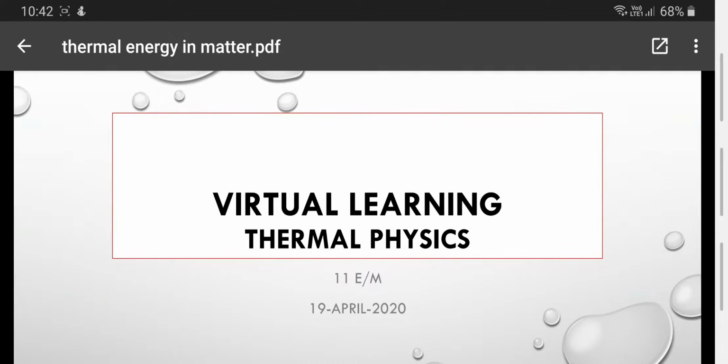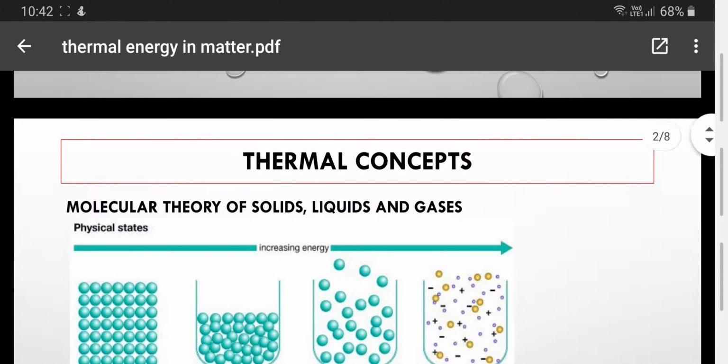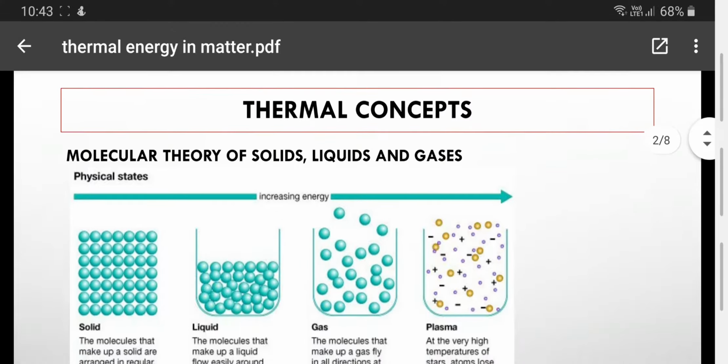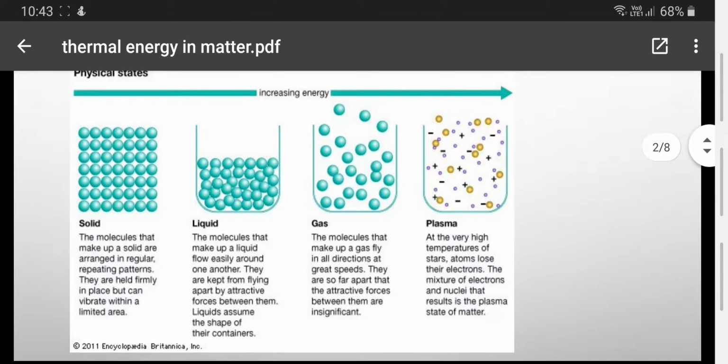Today's session, we'll speak about thermal physics, and you have to understand that thermal here means the energy of heat. We said that every theory that speaks about any type of matter is related to thermal energy. We can say this according to the shape of each material alone.